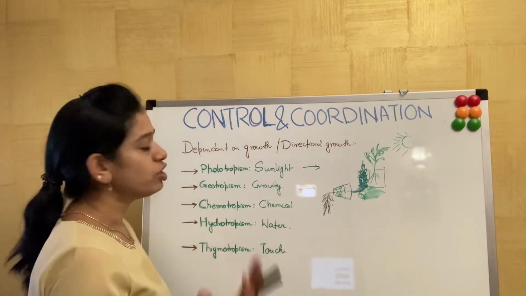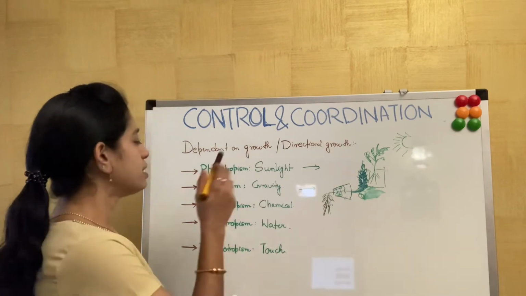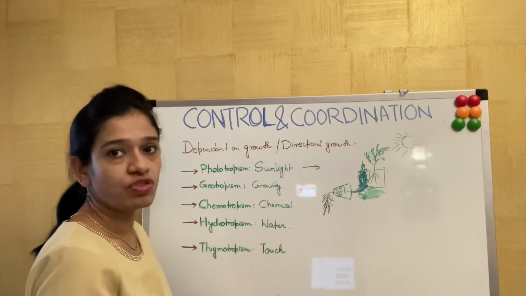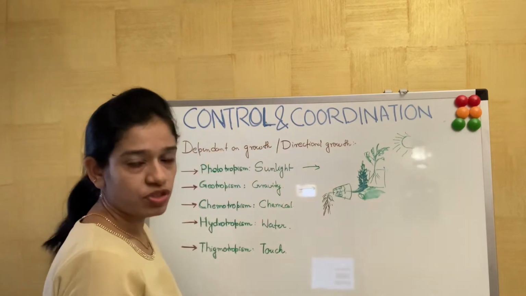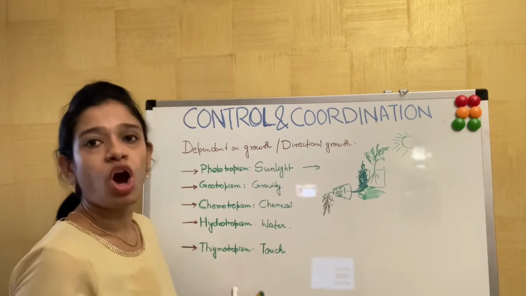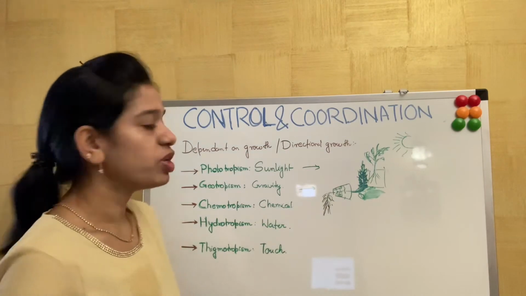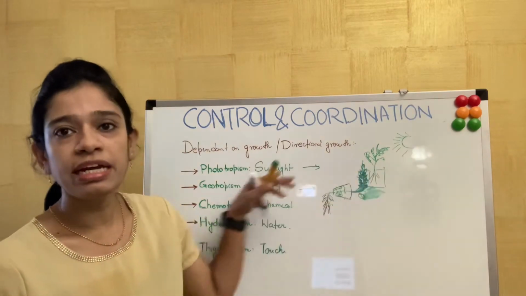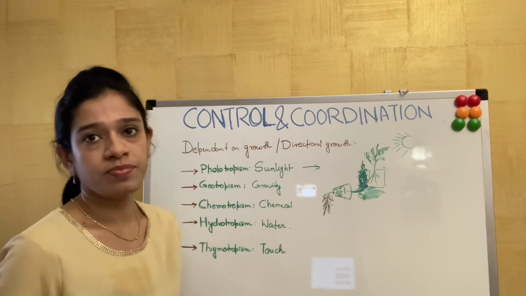Always the stem shows negative geotropism, a negative response to the stimulus of gravity, whereas the root shows a positive response to the stimulus of geotropism. Is it clear? In the same plant, the stem shows a negative geotropism whereas the root shows a positive geotropism. The rest I will discuss in detail separately, because here we have to tell a little more about tropism. So sunlight is clear, and we have also discussed geotropism, or the gravitational tropism.